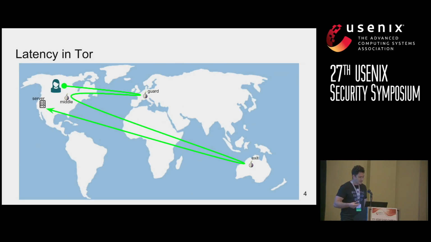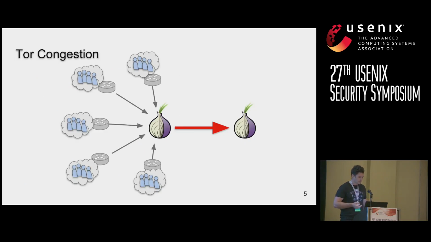Tor is slower than typical web browsing, and it is this architecture that gives rise to some situations where clients may have a poor or slow connection. For example, say you have a client who builds a circuit, and the client is in North America, their first hop is in Europe, their middle hop is all the way back in North America, and their last hop is in Australia. And say they use this circuit to connect to a server in California. Due to Tor's architecture, this would be one situation where the client would experience a slow connection.